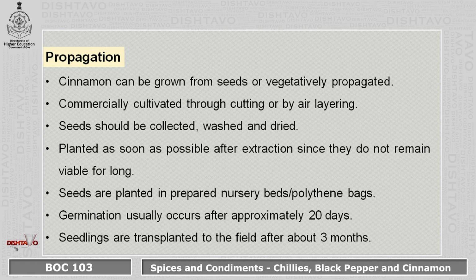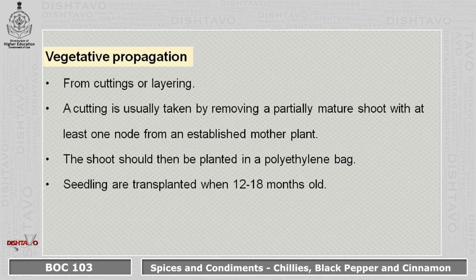Propagation: cinnamon can be grown from seeds or it can also be vegetatively propagated. Commercially, it is cultivated through cuttings or by air layering. The seeds should be collected, washed and dried, and planted as soon as possible after extraction since they do not remain viable for a long time. The seeds are planted in prepared nursery beds or polythene bags, and germination usually occurs after approximately 20 days. The seedlings are transplanted to the field after about 3 months.